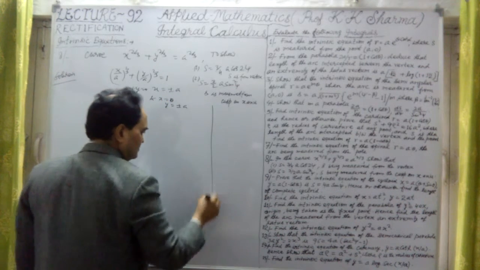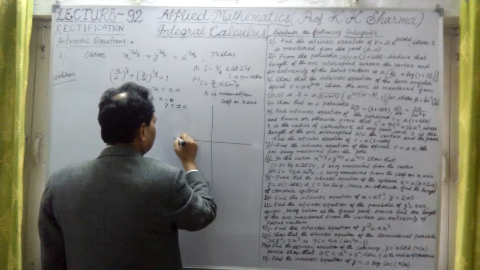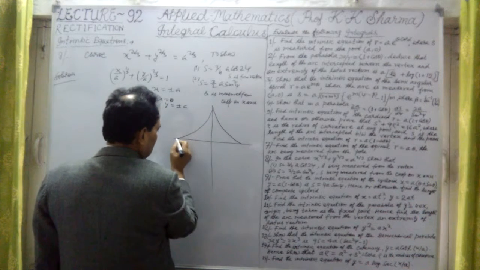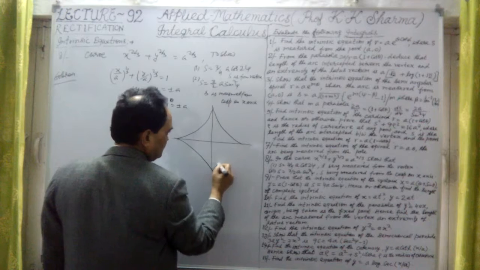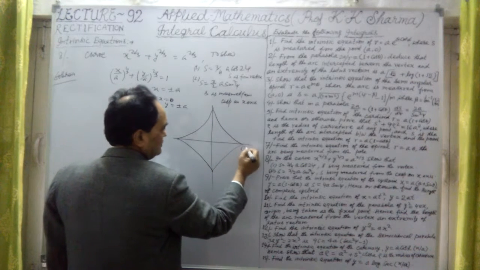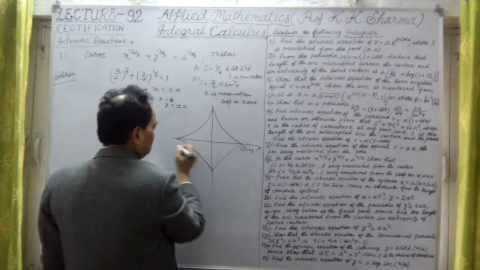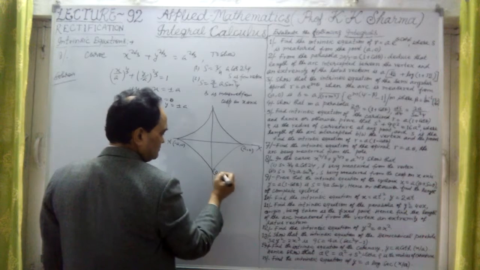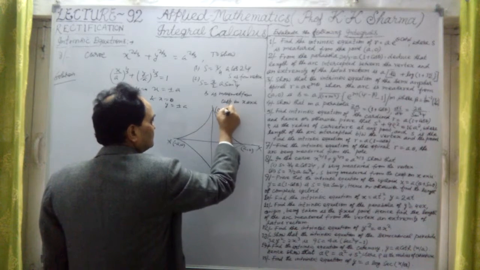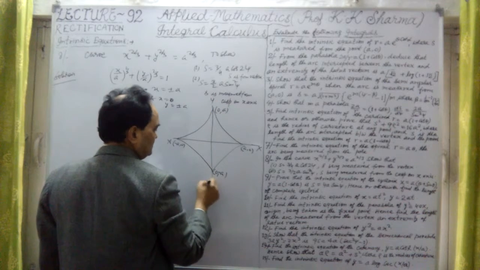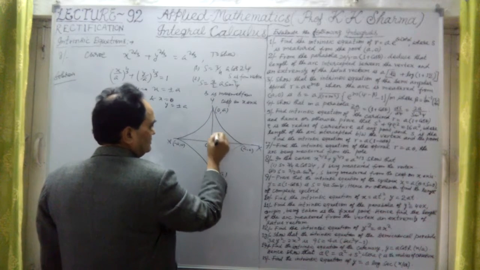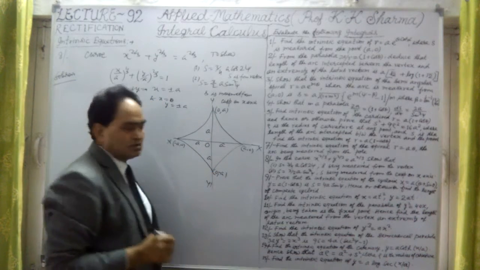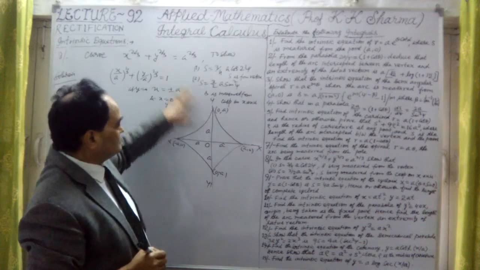What kind of curve is this? This kind of curve will be obtained. Here it is a, 0. This is the x-axis, X dash axis. This is minus a and 0. This is 0 and a, sorry, this is 0 and positive a. This is the y-axis, Y dash axis. Origin O. This is a. This is also length a. So this is the cusp. The curve is traced like this.